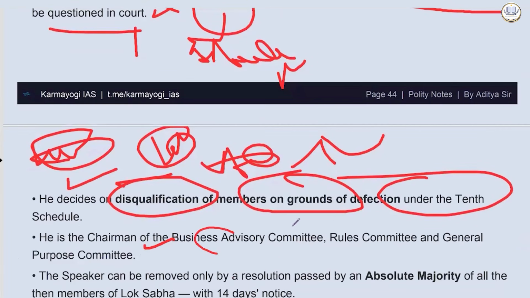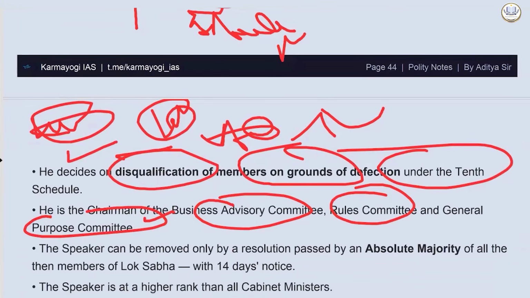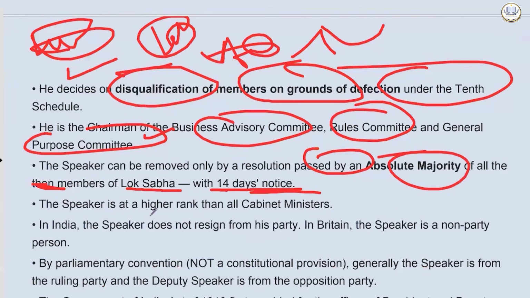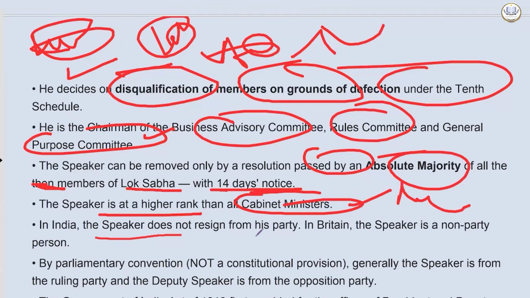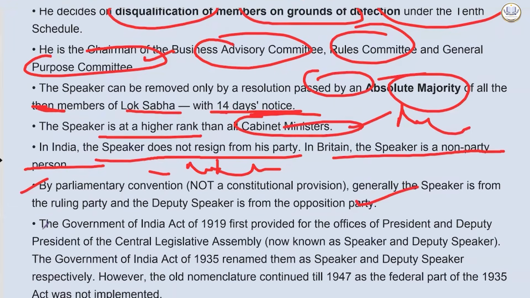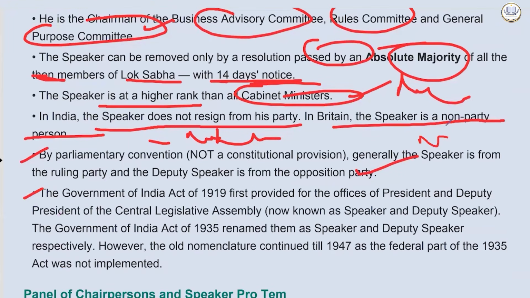He is the chairman of the Business Advisory Committee, Rules Committee, and General Purpose Committee. The Speaker can be removed only by a resolution passed by an absolute majority of all the then members of Lok Sabha with 14 days notice. The Speaker is at a higher rank than all cabinet ministers. That's why respect has to be shown. In India, the Speaker does not resign from his party. In Britain, the Speaker is a non-party person, so that he is neutral. This is also something you will write in suggestions as a way forward, to make the speaker more neutral. By parliamentary convention, not a constitutional provision, generally the speaker is from the ruling party, not given in the constitution, and the deputy speaker is from the opposition party. Just a convention. Parties can agree, party in power or not.